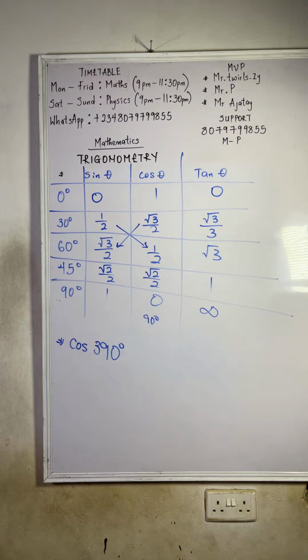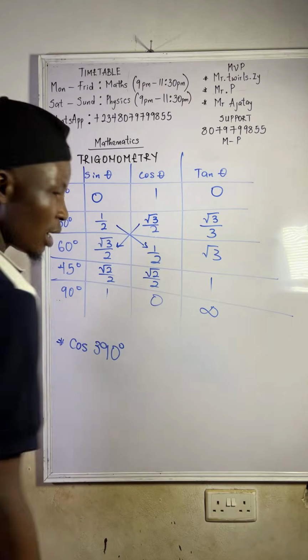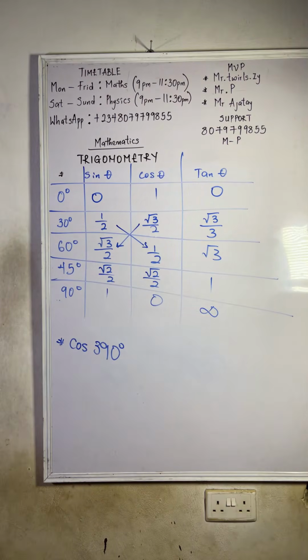Alright, okay. So now let's see this example: cos 390 degree. When you are given cos 390 degree, which quadrant does 390 fall on? Does it fall on any quadrant? No. You know, the angle 390 is more than 360.